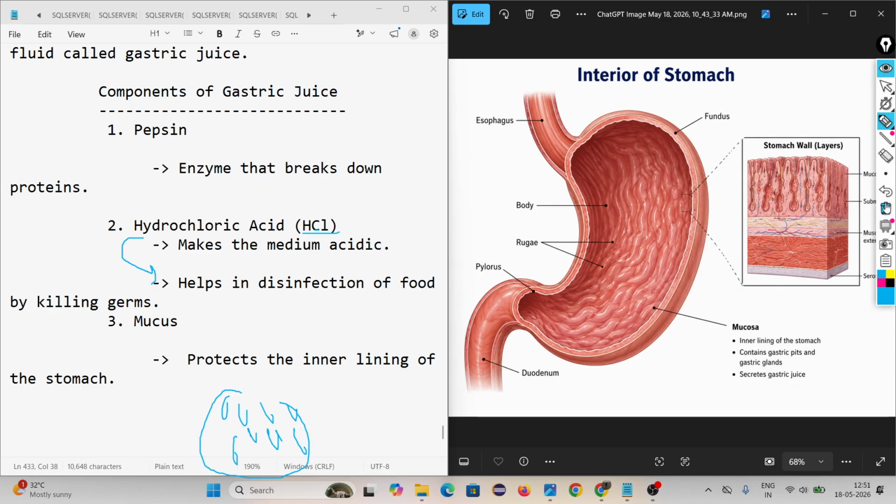Then the third thing is mucus. Hydrochloric acid is acidic in nature, which can harm the lining of the stomach. So this mucus protects the inner lining of the stomach.